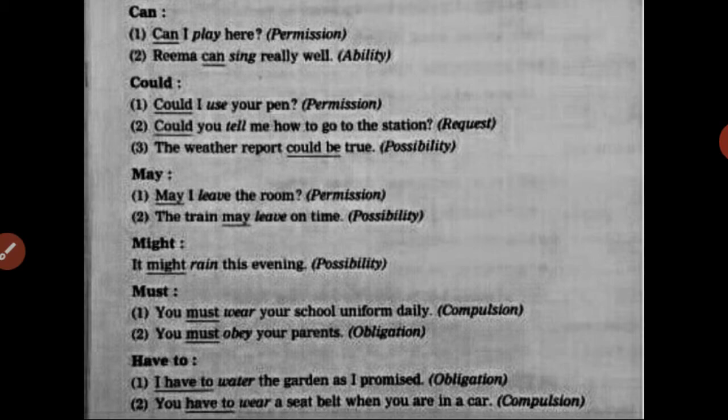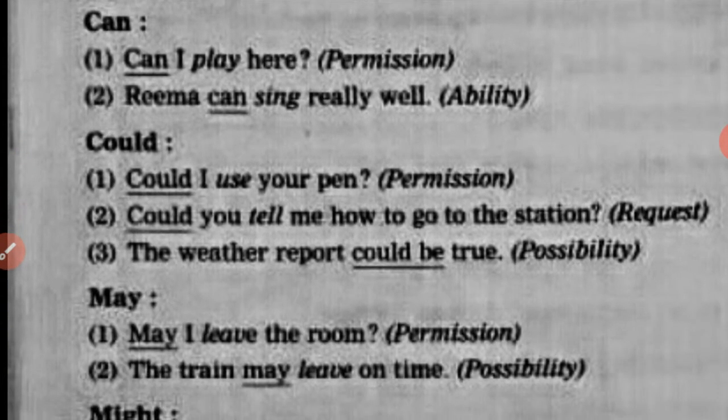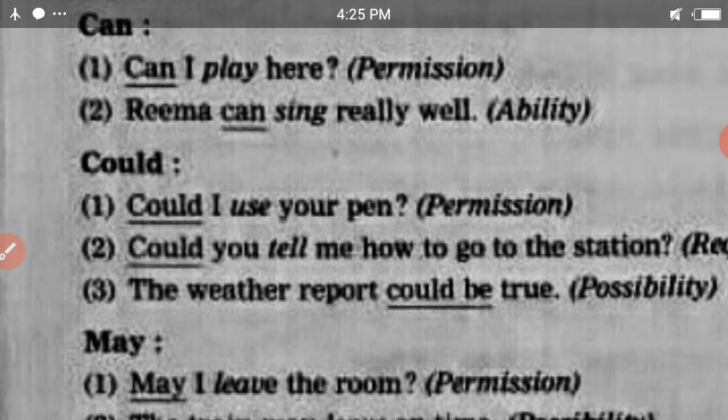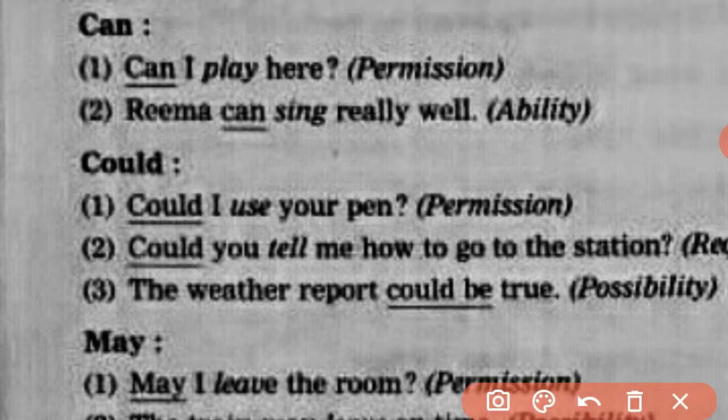Let's begin with the first, can. Here is the first sentence. Can I play here? So here the modal auxiliary can is used. What is the use of this sentence? Can I play here? That is permission.